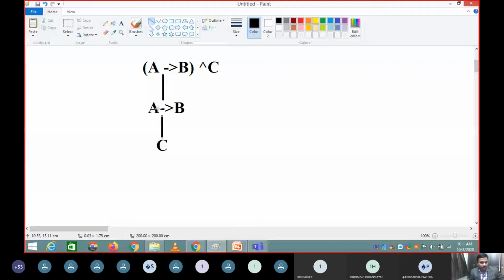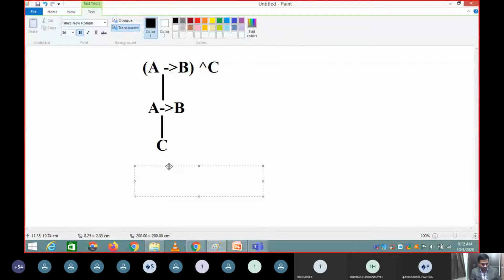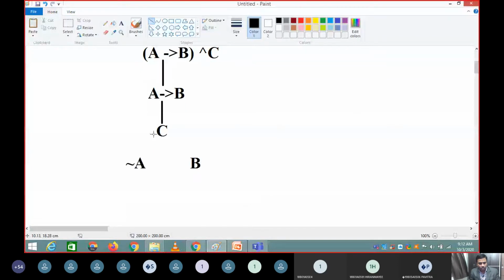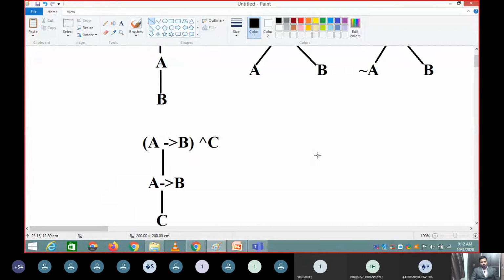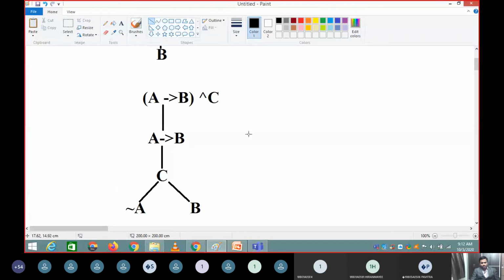So what I do here is I will represent this A implies B here. What is A implies B? It is negation of A or B, because it is OR. See, if you just remember how this OR is something like this. A or B means either A can be solved or B can be solved. So we have to represent this like this. So this is what your tree is. So you have an expression like this, and this is your tree.